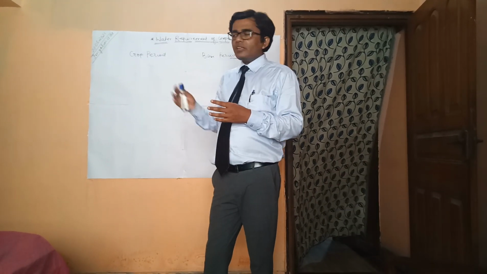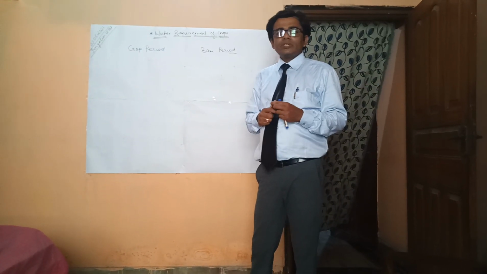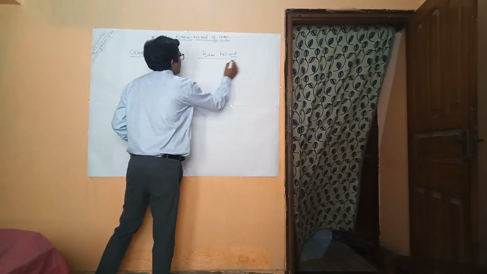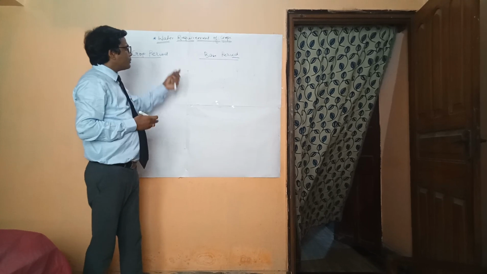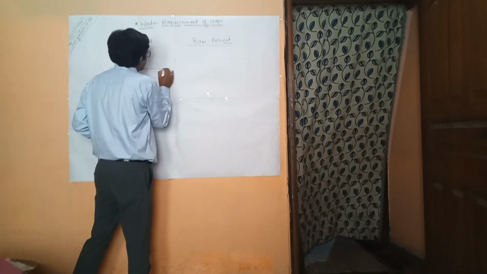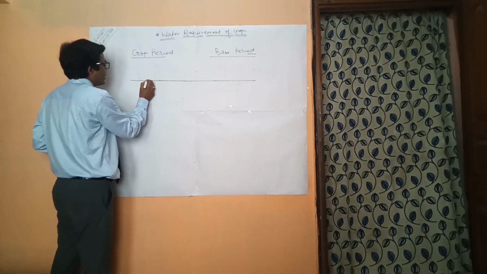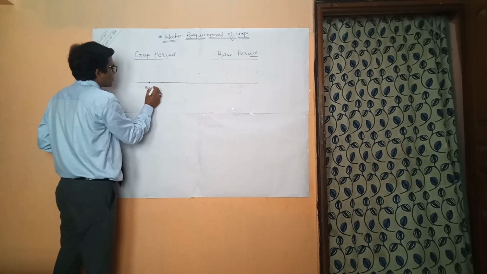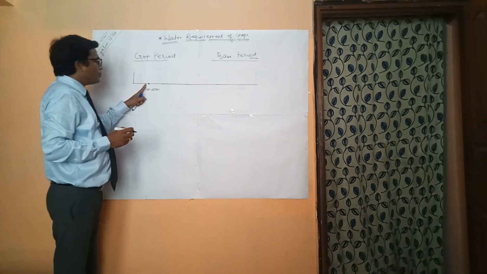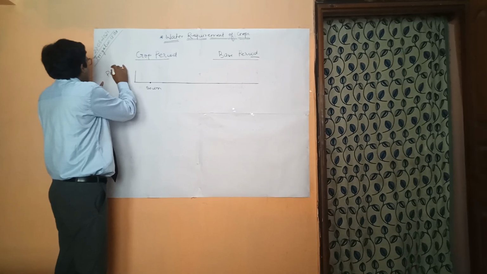So before going into details of duty and delta and the relationship, we will be covering some basic terms like crop period and base period. For learning these concepts, I will be drawing a figure. Here you can see the seed has been sown, and this is the first irrigation before sowing of the seed. This is known as paleo irrigation.